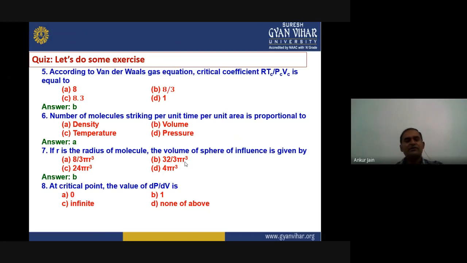Now if we go to our next question: at the critical point, the value of dP/dV is equal to 0, 1, infinite, or none of the above. So we know what the critical point is. Just remember the Andrews curve. We have seen for CO2, the critical point is the point where the horizontal portion of the curve vanishes, and at that point there is no change in pressure with respect to volume. That means dP/dV should be 0. So the right answer for this question will be A.